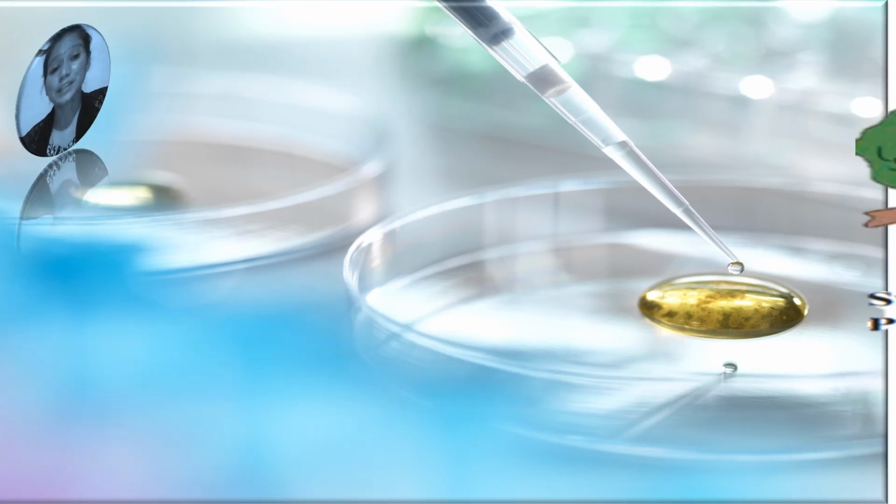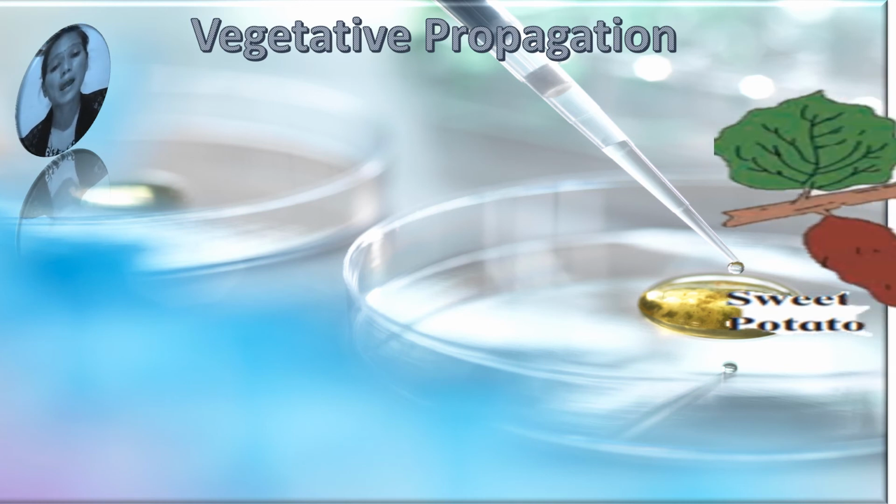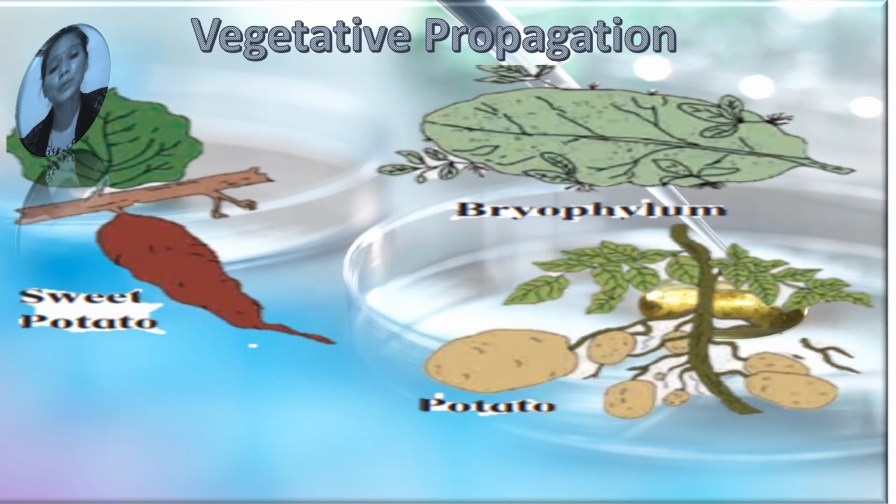Okay, the next type is vegetative propagation. All of you know the leaf, stem, root, buds. Reproduction in plants with the help of vegetative parts like root, stem, leaf and buds is called vegetative reproduction.